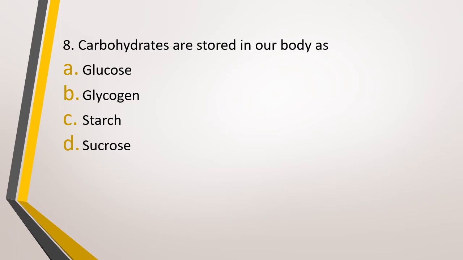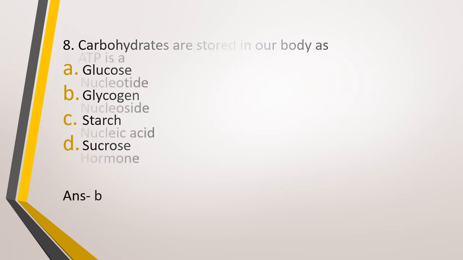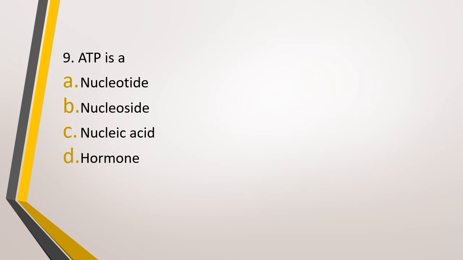Question number 8. Carbohydrates are stored in our body as option A, glucose, option B, glycogen, option C, starch, option D, sucrose. Carbohydrates are stored in our body as. The correct answer is option B, glycogen. Question number 9. ATP is a. Adenosine triphosphate is a. Option A, nucleotide, option B, nucleoside, option C, nucleic acid, or option D, hormone. ATP is a. The correct answer is option A, it is a nucleotide.